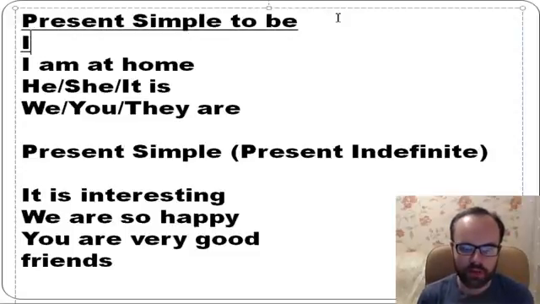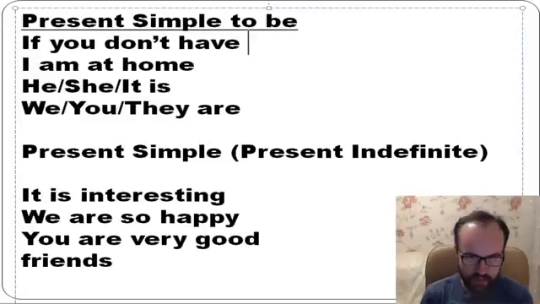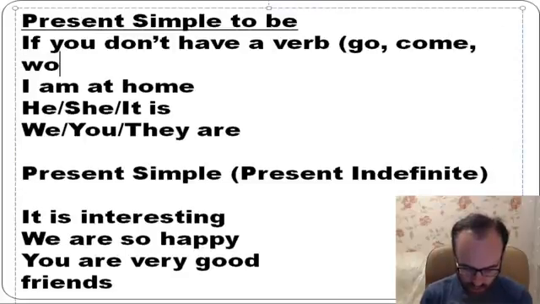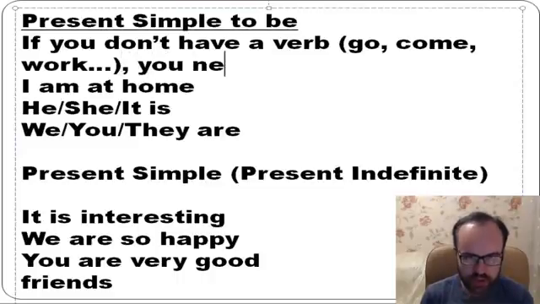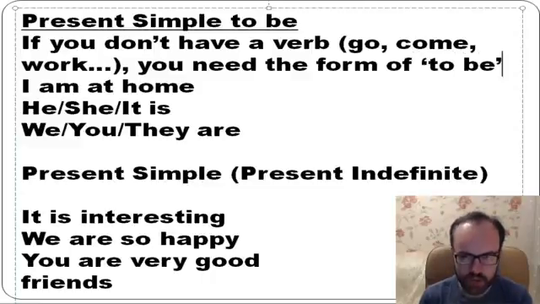If you don't have a verb in the sentence, for example go, come, work, and so on, you need the form of to be. So let's write it down. It's am, is, or are.